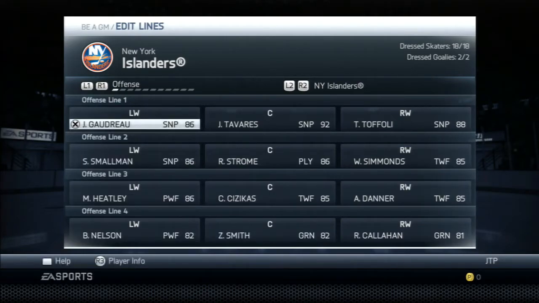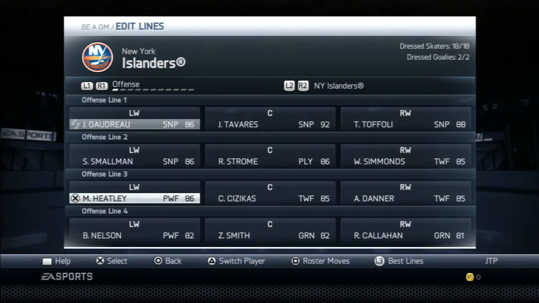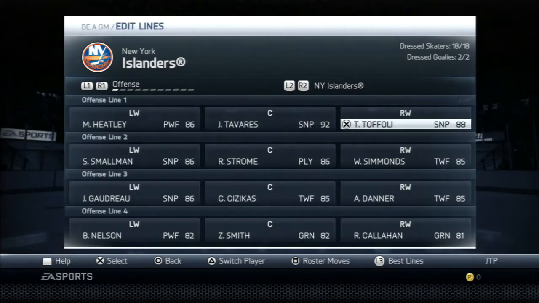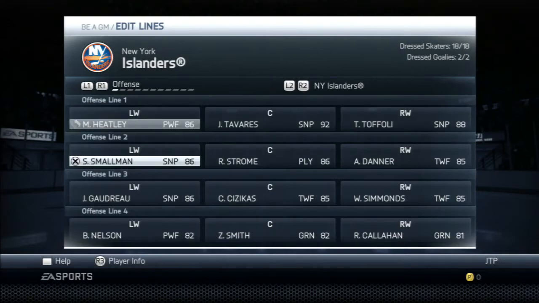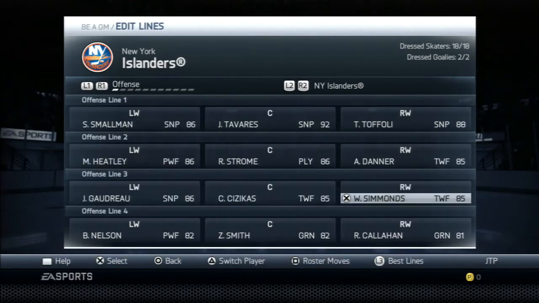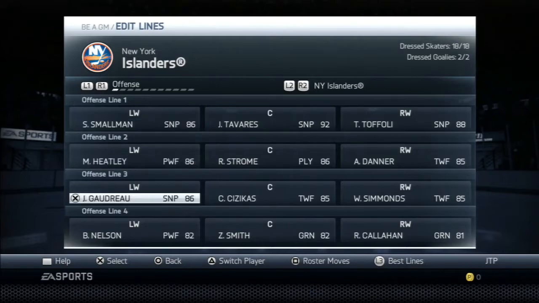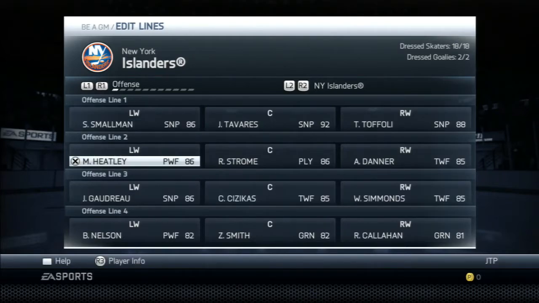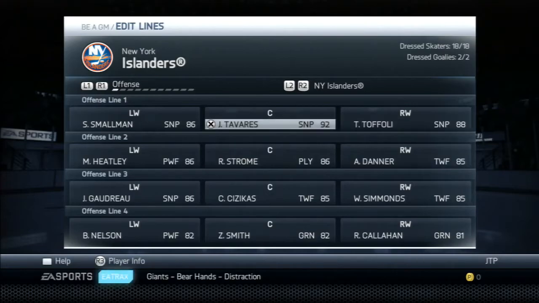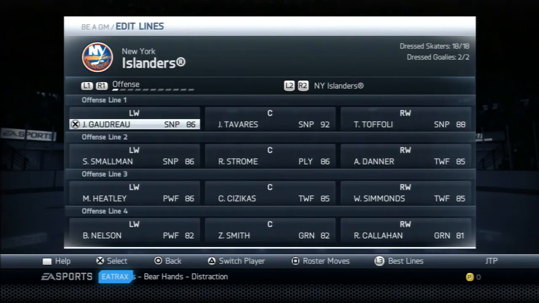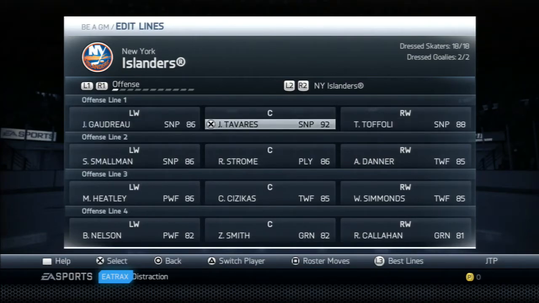I think if Gaudreau moved for a playmaker, Heatley, because then maybe you exchange Simmons, then I don't know where Heatley goes, so maybe Heatley drops down, then you have Smallman, Gaudreau, and Simmons as trading assets. Maybe you get two guys who are better suited for that third line, and then get that first line left winger. Because I just think we have too many snipers. We have four snipers in the top 9. Before we had four snipers in the top 6. We had 3 snipers on the first line, which is not bad.